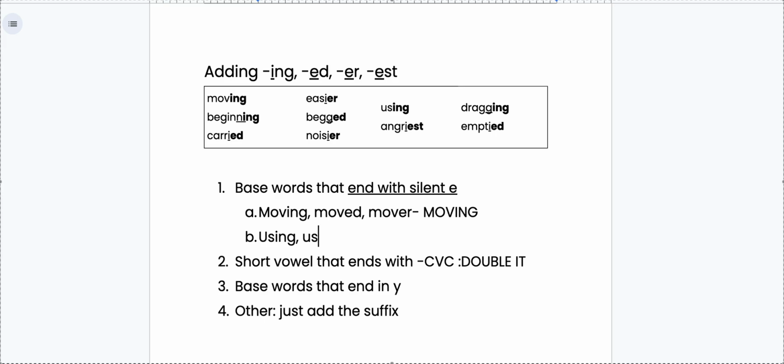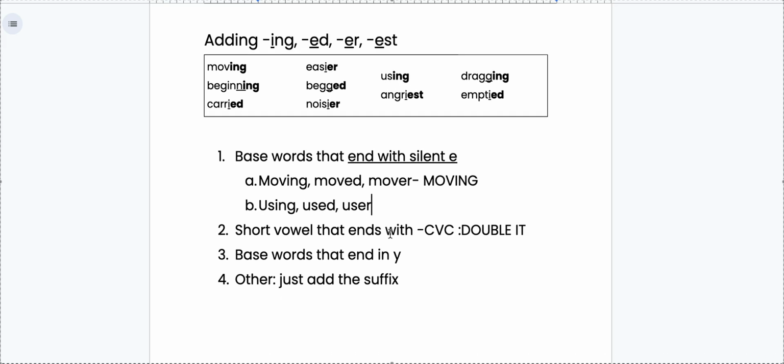If I have the word use again and I want to say used, I use that ed. What do you do? You drop that E and add your suffix ed. If I'm a video game user, I'm going to write the word use. Remember, if it ends with silent E, you drop that E and add your vowel suffix, user.